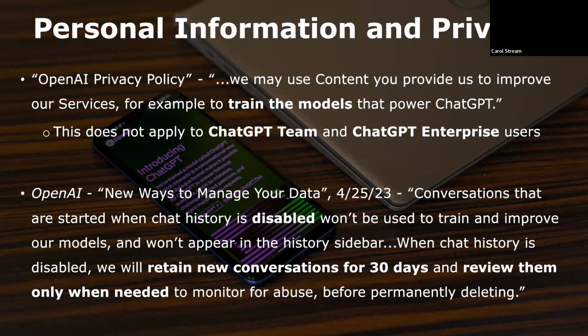In all other cases, users must manually disable their own chat history to prevent their data from being used in this way. Even then, however, the information is not immediately removed from the model, as an April 25th, 2023 blog post from OpenAI detailed, quote, "conversations that are started when chat history is disabled won't be used to train and improve our models, and won't appear in the history sidebar. When chat history is disabled, we will retain new conversations for 30 days and review them only when needed to monitor for abuse, before permanently deleting," end quote.